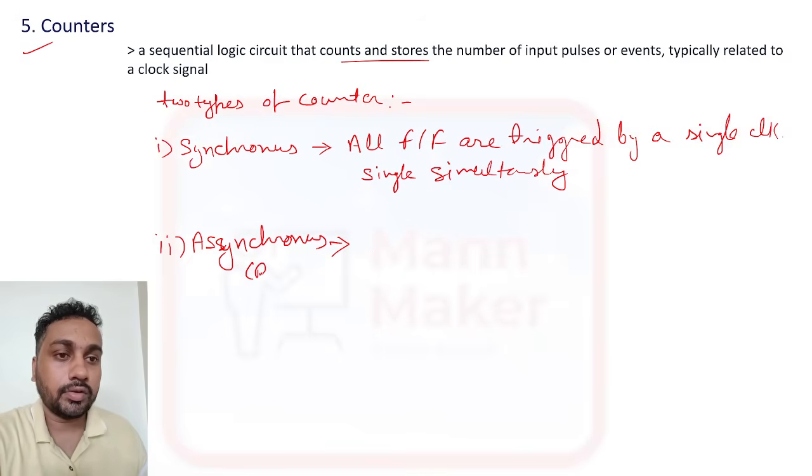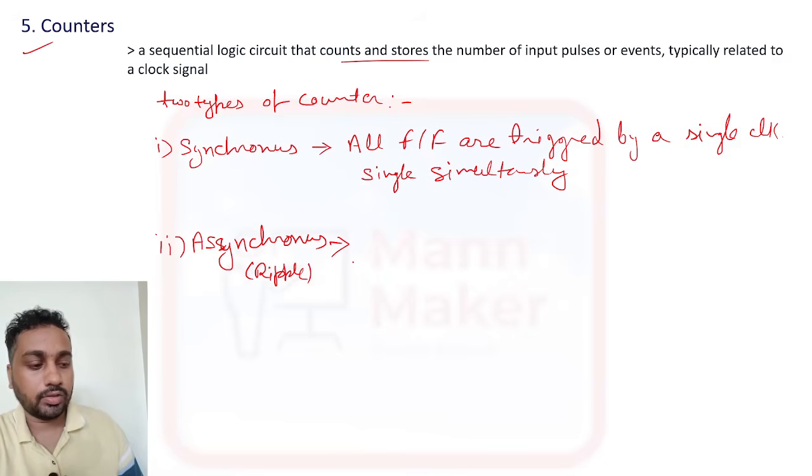And the asynchronous counter we also call a ripple counter.